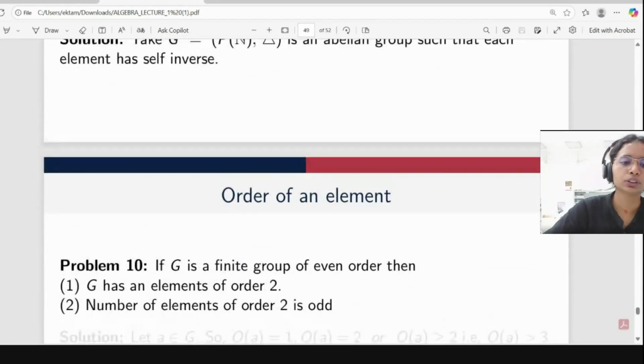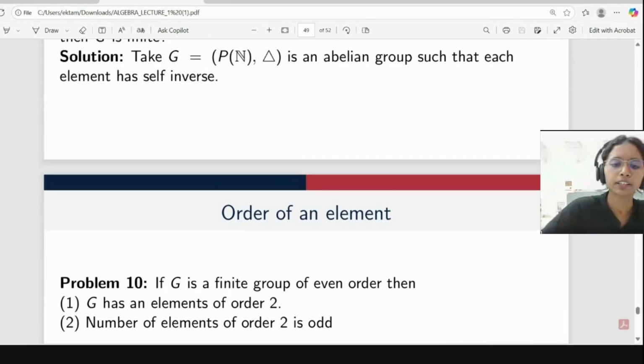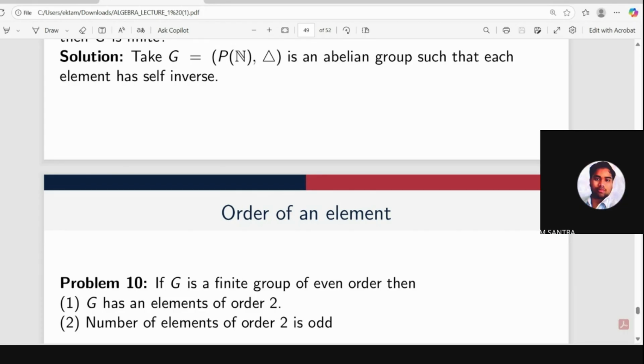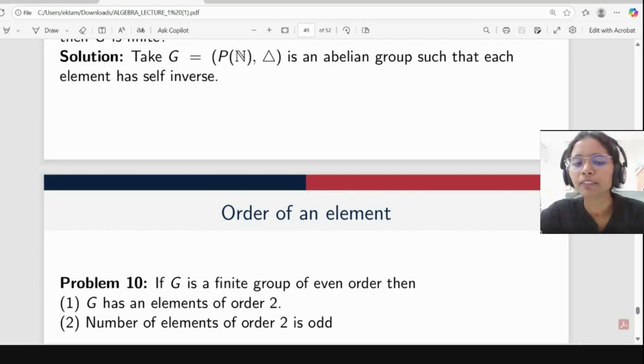So this is the question: if G is a finite group of even order, then G has an element of order 2 and the number of elements of order 2 is odd. Is it true? Yes. Can you explain why?